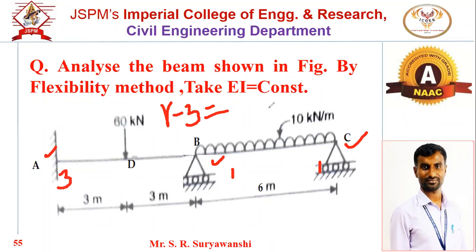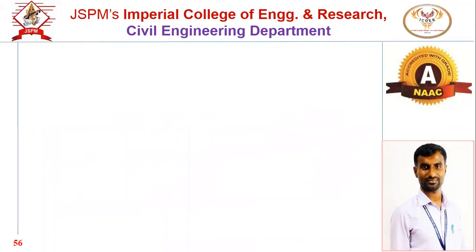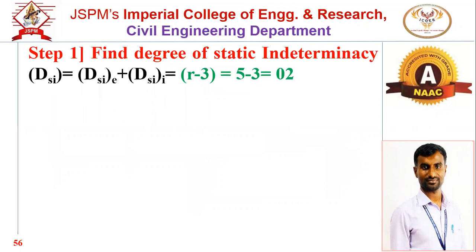So total reactions are 5. Okay, 5 minus 3, so DSI will be 2. DSI is 2. So step number 1 is to get the DSI, R minus 3.